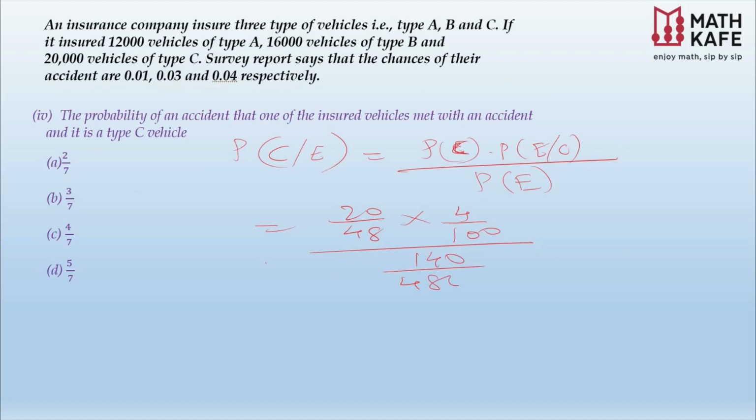140 divided by 4,800. If you have written it sequentially, you can easily write the answer and complete it. So see, these denominators get cancelled. So what is left? 20 into 4 by 140. Again, zeros get cancelled and 2 also gets cancelled. So this is 7. The answer is 4 by 7, and check whether it is there or not. 4 by 7, option C, we got the answer. The difference between this question and the previous question: in the previous question we were interested only in knowing that an accident happened, and we were not interested in type A, B or C, whereas in this particular question it is a more specific approach, where the accident occurred because of vehicle C.